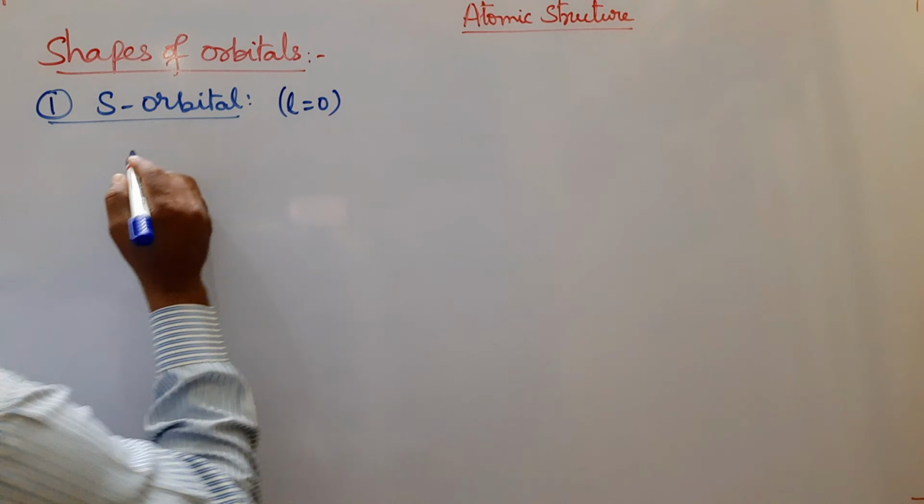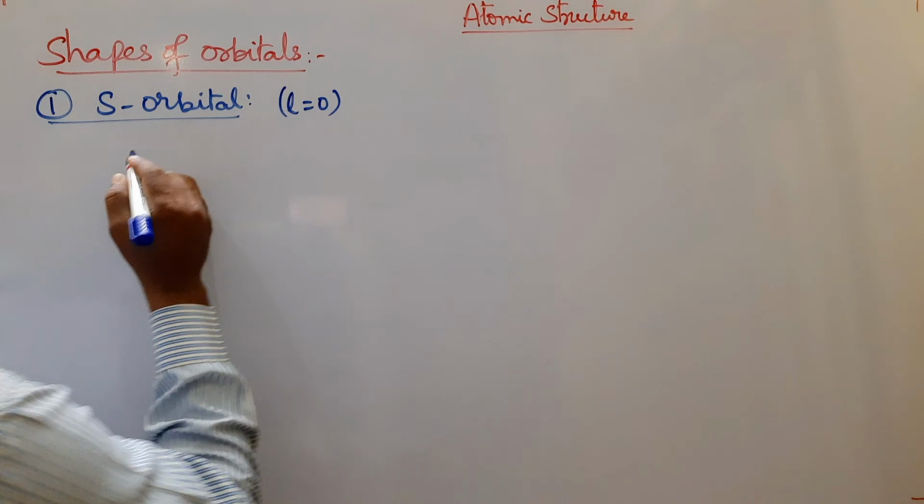If n equal to 2, L equal to 0, then it is 2s orbital. And similarly, if n equal to 3, L equal to 0, it is 3s orbital.